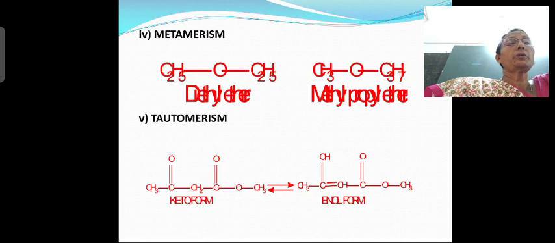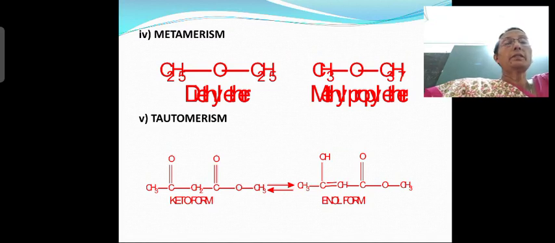In the other compound, methyl propyl ether, two different substituents are present, but the functional group is the same. Which is the functional group present? Ether oxygen. Whereas in the first compound you have the same alkyl groups, in the second compound you have two different alkyl groups.